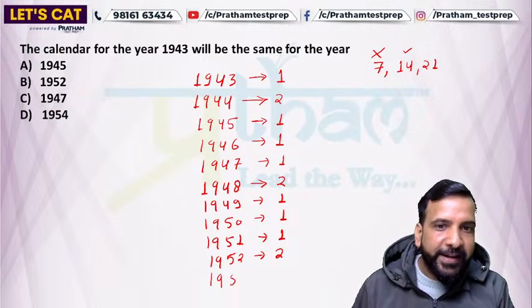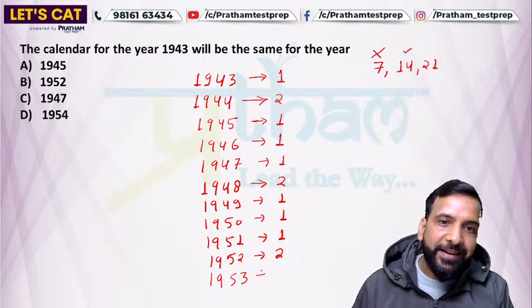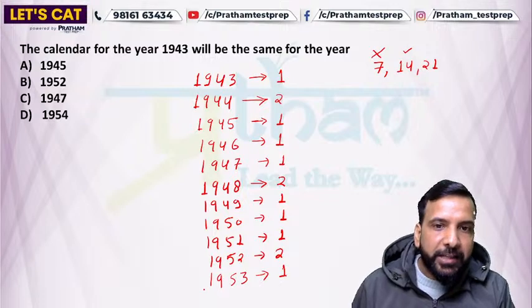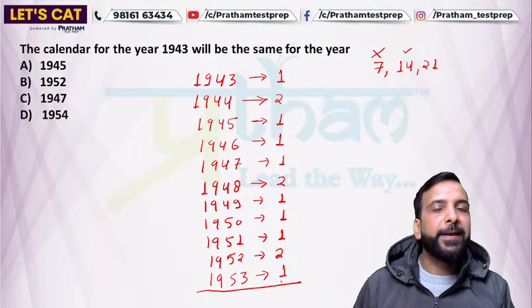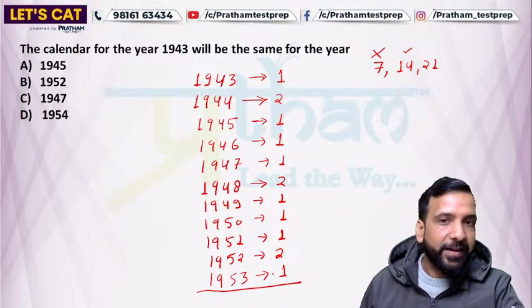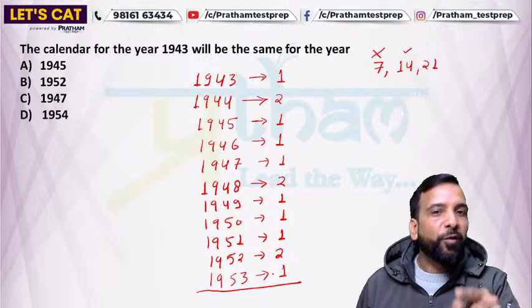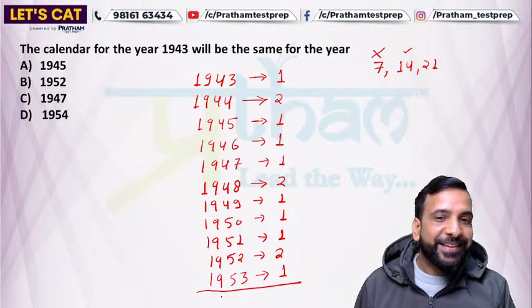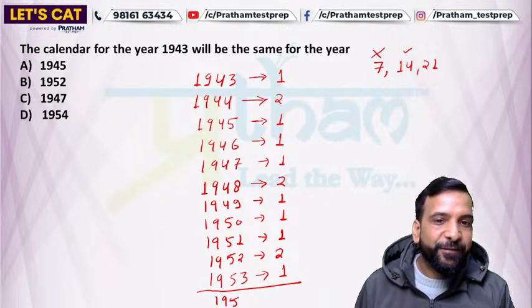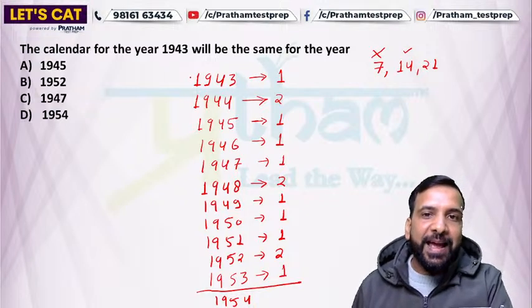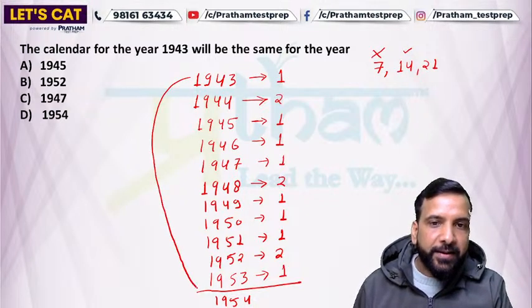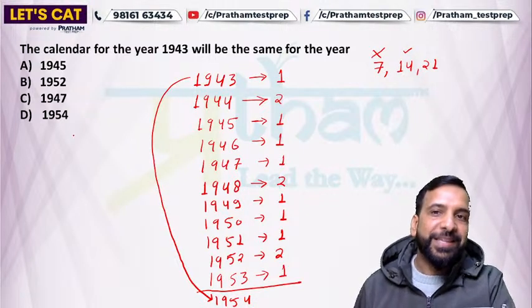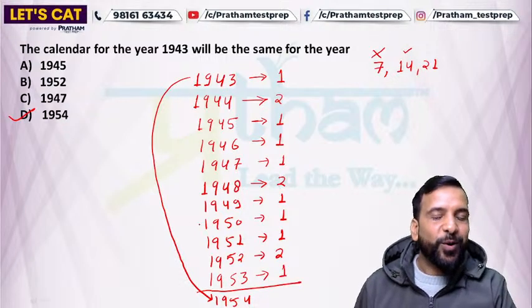Now I need one more. 1953, an ordinary year, having 1 odd day. That means after this year, the next year will have the same calendar as 1943, right? And that next year is 1954. So the calendars of 1943 and 1954 will be the same, right? So the answer is option D.